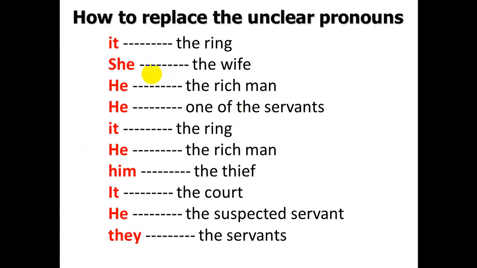Here, I have made it clear how to replace the unclear pronouns.